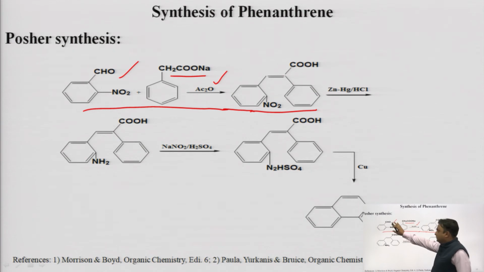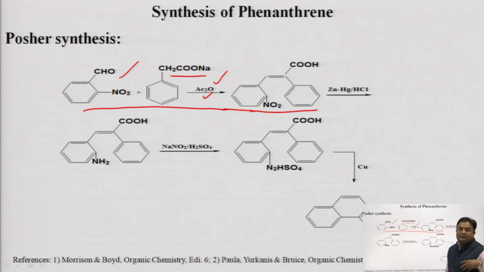The aromatic aldehyde is reacted with the aromatic carboxylic acid salt in the presence of aliphatic anhydride. It's an example of the Perkin reaction, and in the first part we get a derivative of cinnamic acid, which is also an example of an alpha beta unsaturated carboxylic acid.